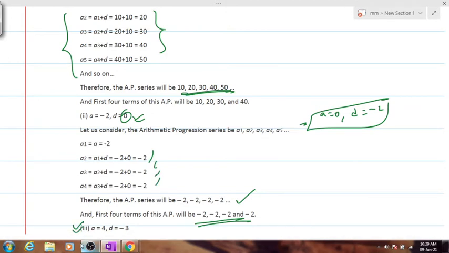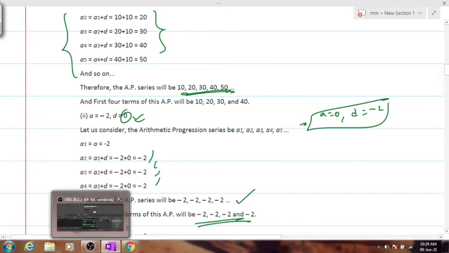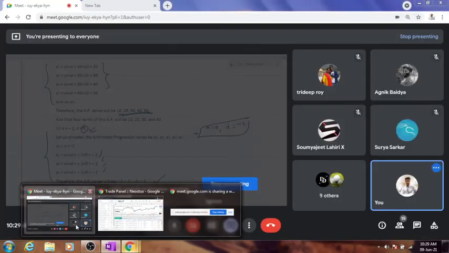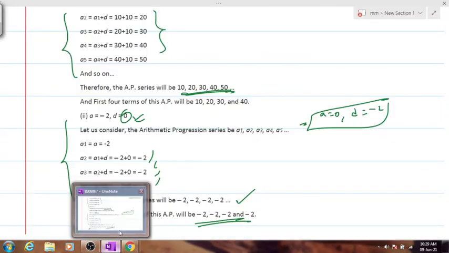The third question is right here. Tell me the answer in the chat box first. I hope people have no issues with the second one. Type out the answer for the third numerical.